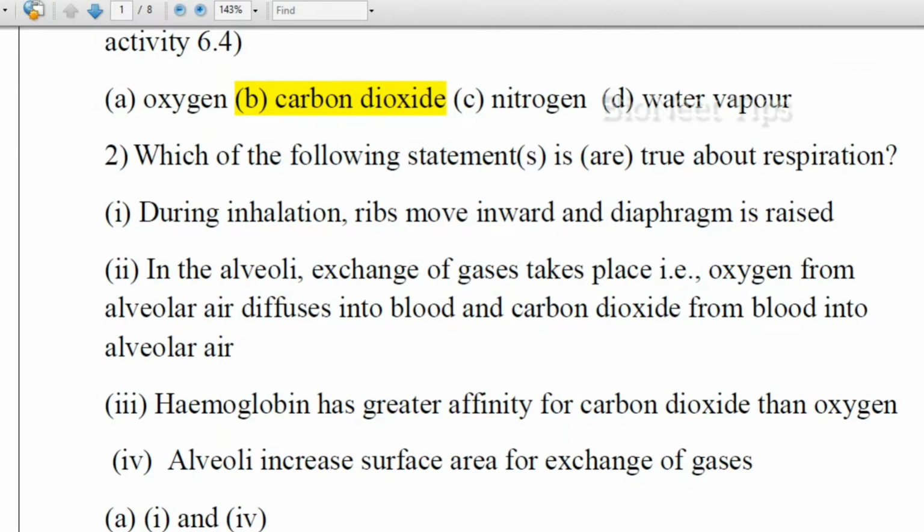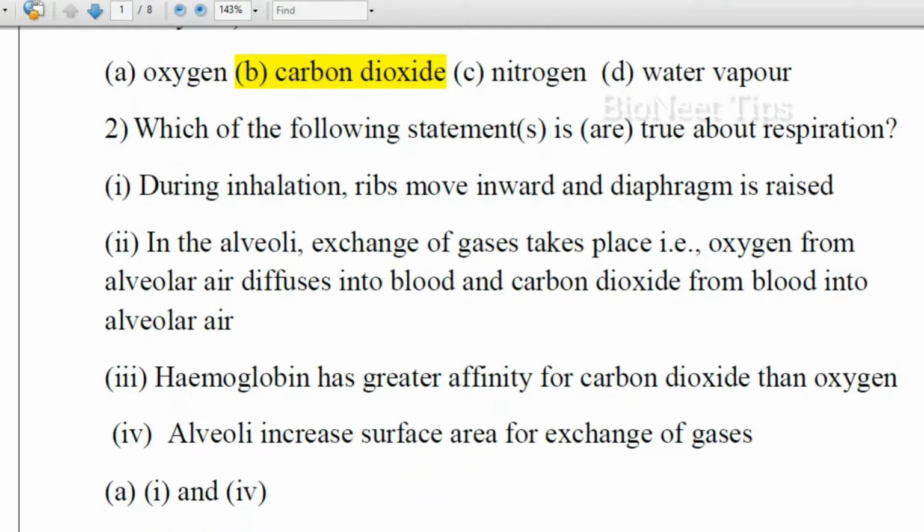Which of the following statements is or are true about respiration? During inhalation, ribs move inward and diaphragm is raised. In the alveoli, exchange of gases takes place, that is, oxygen from alveolar sac air diffuses into blood and carbon dioxide from blood into alveolar air. Hemoglobin has greater affinity for carbon dioxide than oxygen. Alveoli increases surface area for exchange of gases. So, which of the following statements are true about respiration?